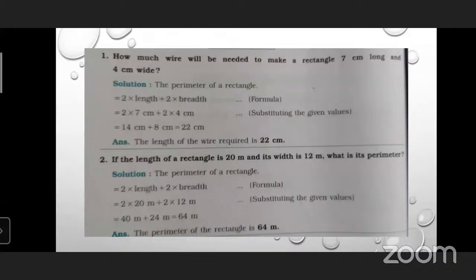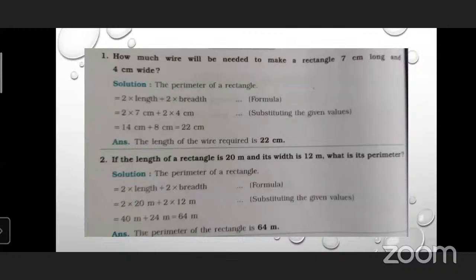Yes, you know the formula to calculate the perimeter of a rectangle, that is 2 into bracket length plus breadth, or you can write it as 2 into length plus 2 into breadth. The same formula is there. So you will put the value in place of length and in place of breadth: 2 into 7 centimeter plus 2 into 4 centimeter, right?